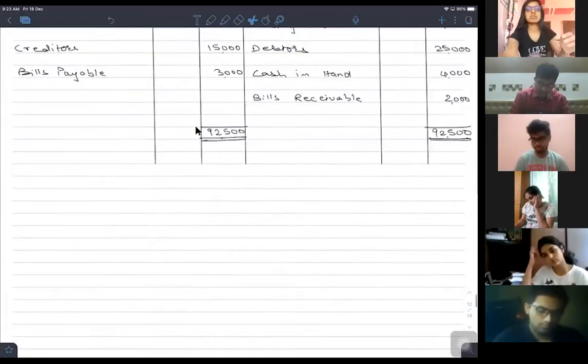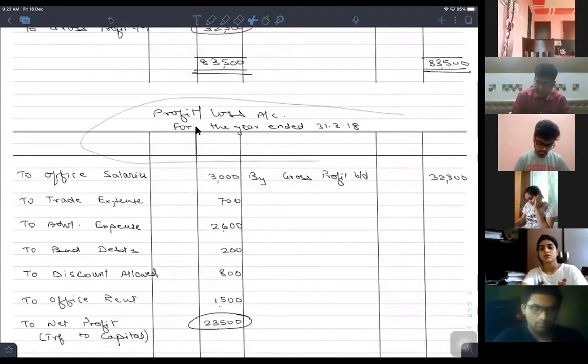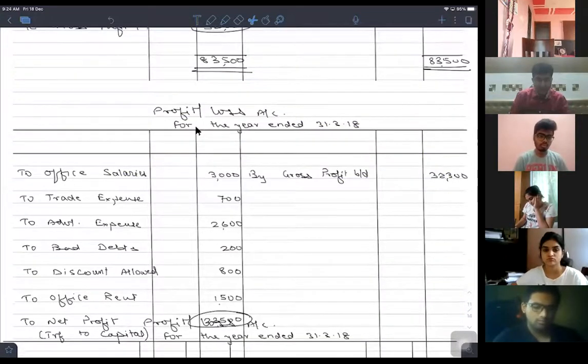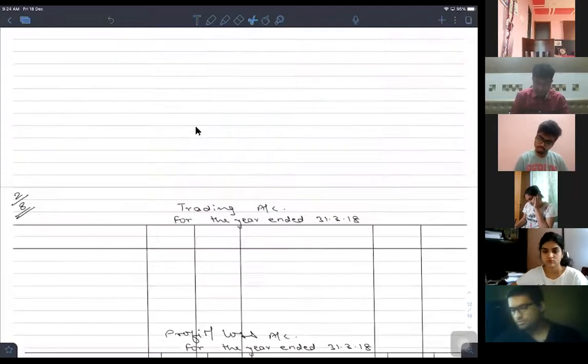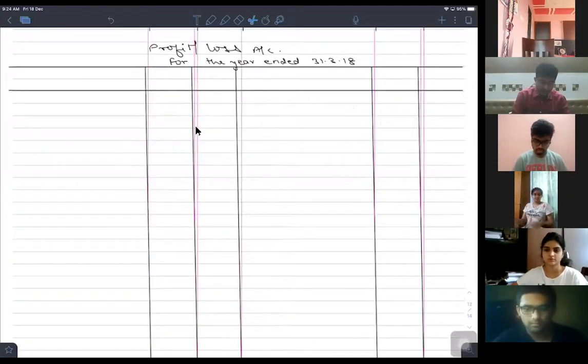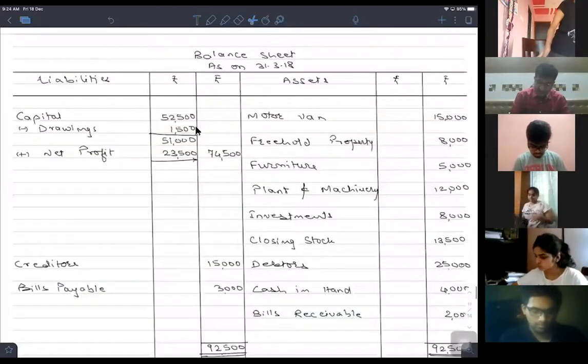We need the format related to profit and loss account. I thought you must have prepared this already. Have you prepared or not? Because today we have to solve it together. And we need a format for balance sheet as well.